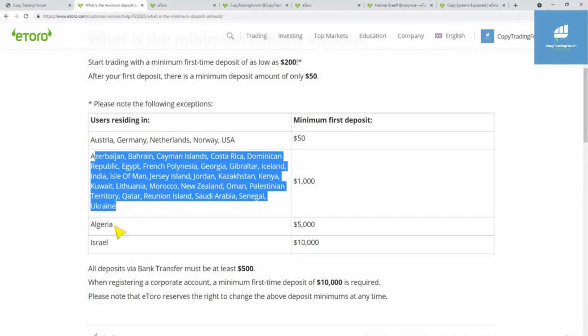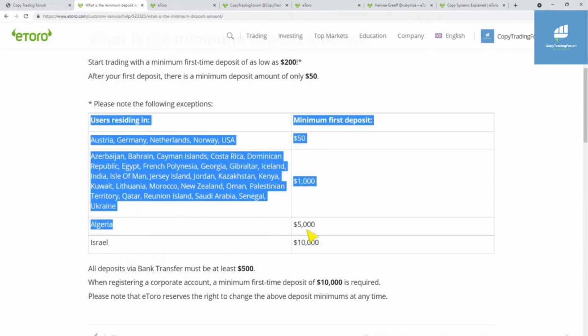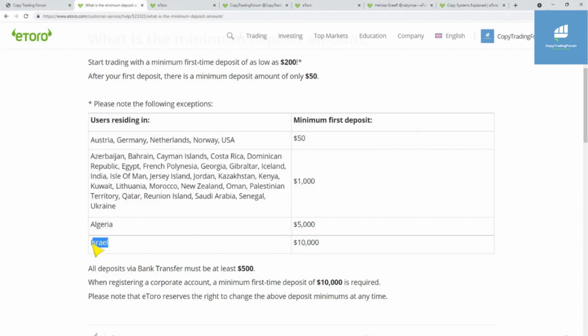And if you're in Algeria, it's $5,000. And if you're in Israel, it's a minimum deposit of $10,000. But remember too, all deposits through bank transfers must be at least $500. It doesn't matter if it's your first time or second time or third time, it needs to be $500. And for corporate accounts, the minimum deposit is $10,000. Okay, so that has all changed.